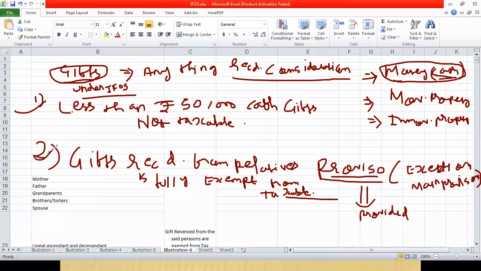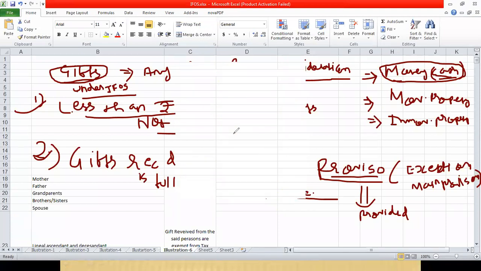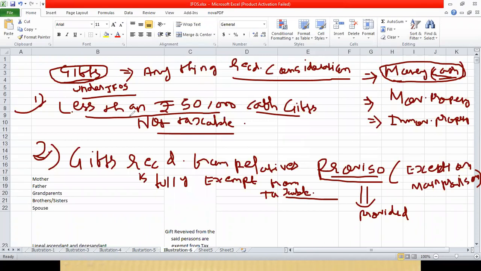Who are the relatives? That also we will understand. First, understand these two things. Gifts received is normally taxed under income from other sources, subject to exception. The two important exceptions which we have understood now: if cash gifts is less than 50,000 rupees during the year, it is not taxable.